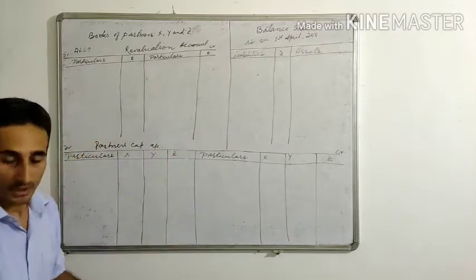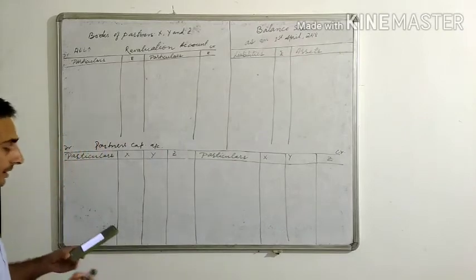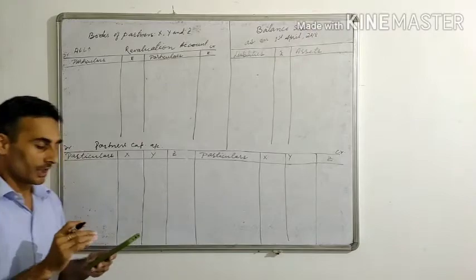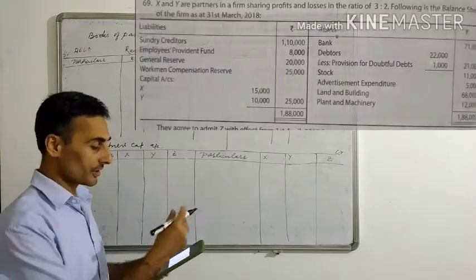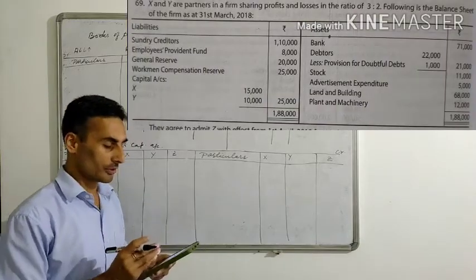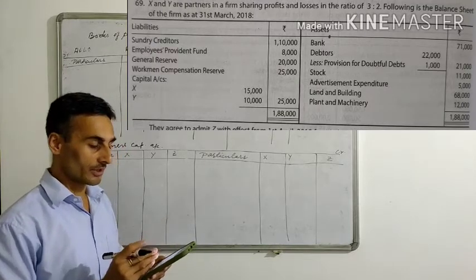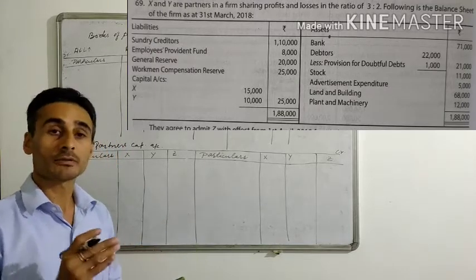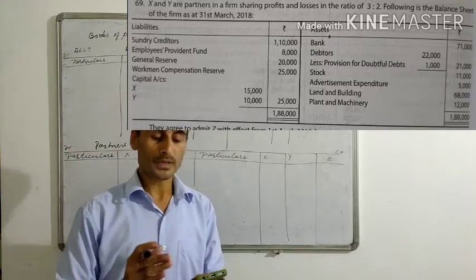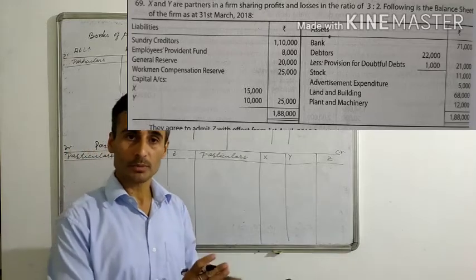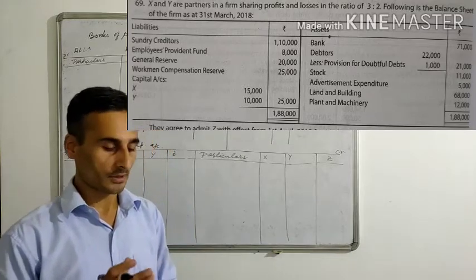Now before this, let's start from the balance sheet. Let's refer to the balance sheet given to you. In the balance sheet, what do you have? You have sundry creditors, employees provident fund, these are liabilities. General reserve, this is related to the partners. Workmen's compensation reserve, this is also related to the partners, these are called accumulated profit, it should be given to the partners, okay?